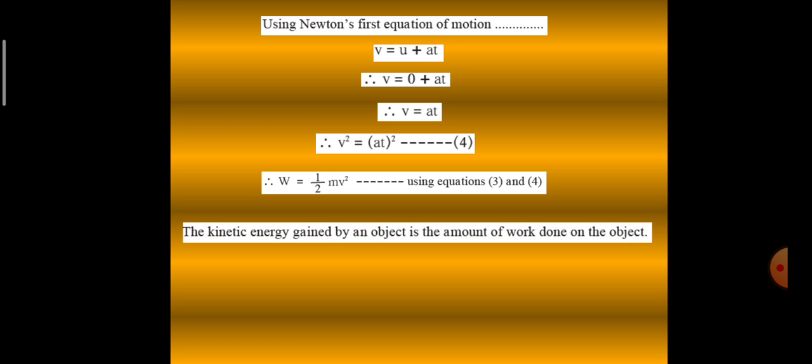And now we get our formula for kinetic energy, which is nothing but the energy gained by an object, which is the amount of work done on the object. So kinetic energy is equal to work done, and kinetic energy is equal to half mv square. So this is the expression for kinetic energy, which is half mv square.